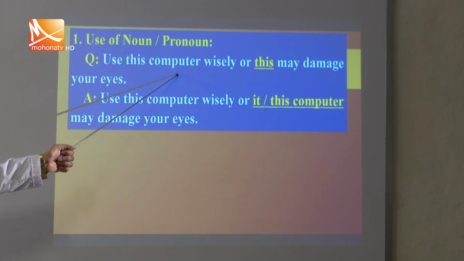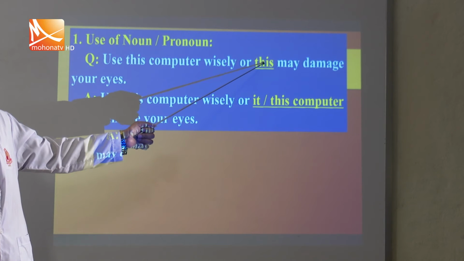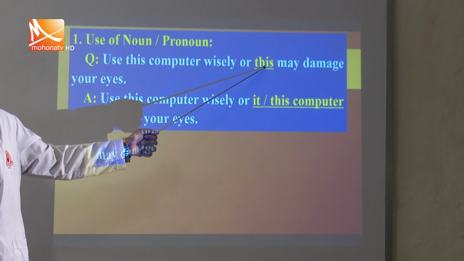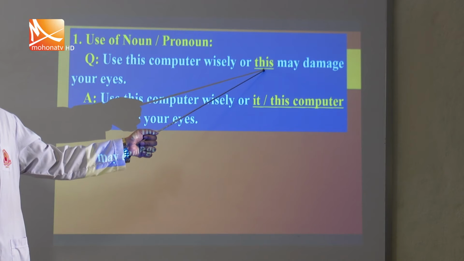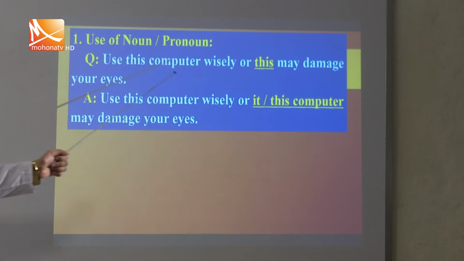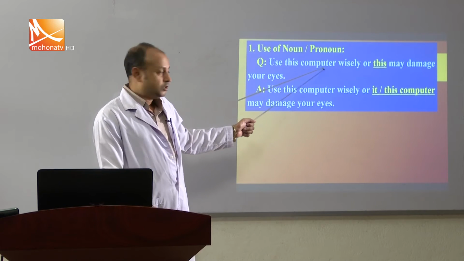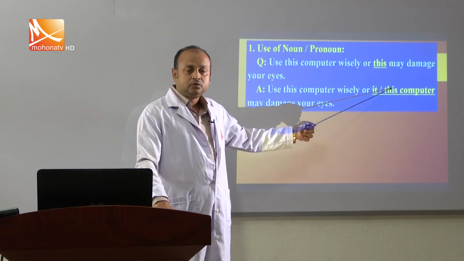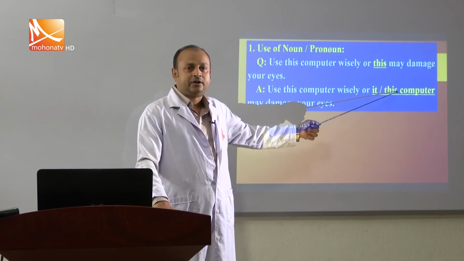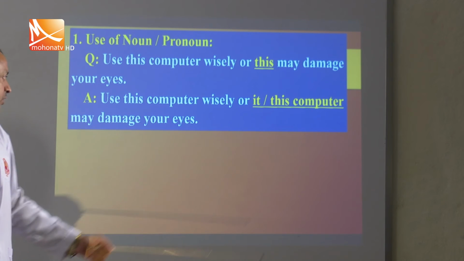Usually if we like to keep this in the sentence, with this we have to take another noun according to the context. So, this means here this computer. So, keeping this word by adding another noun phrase can also be a correct answer for you, my students.